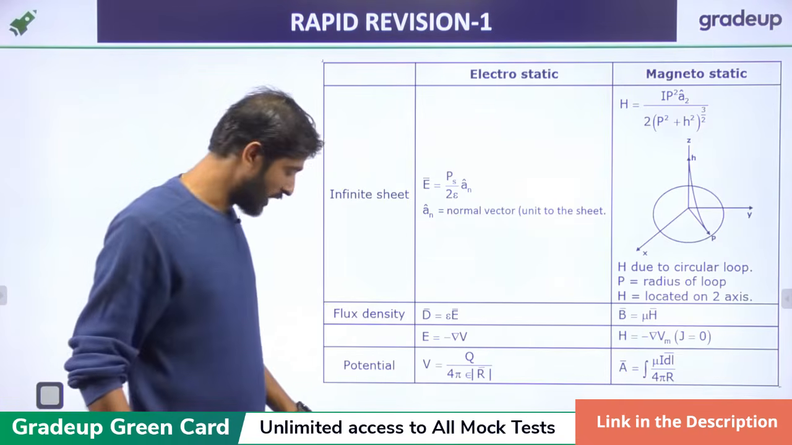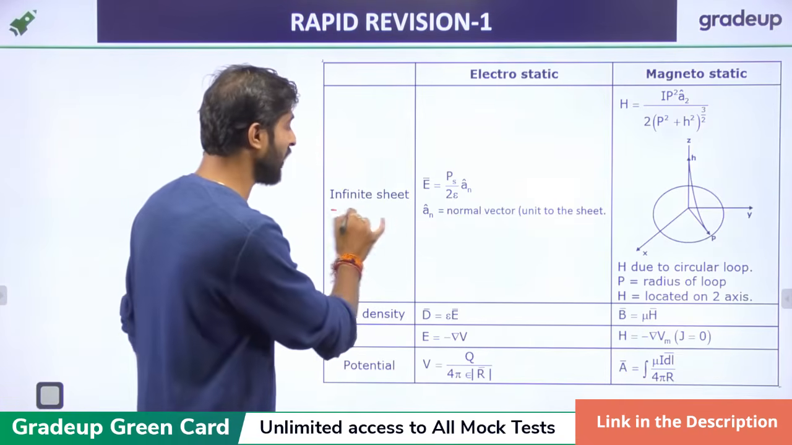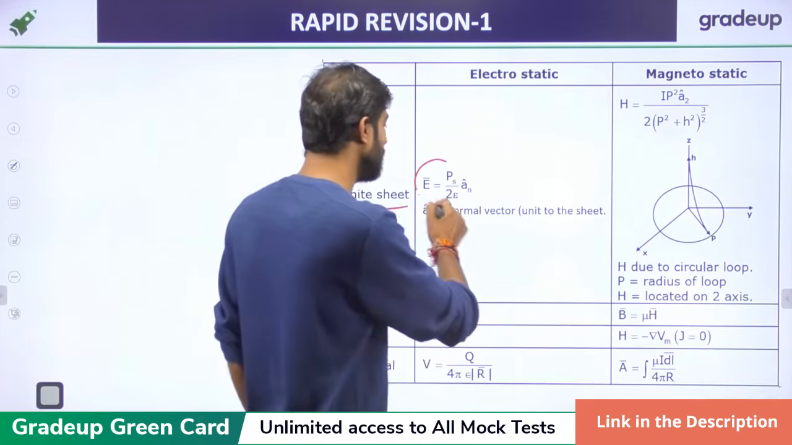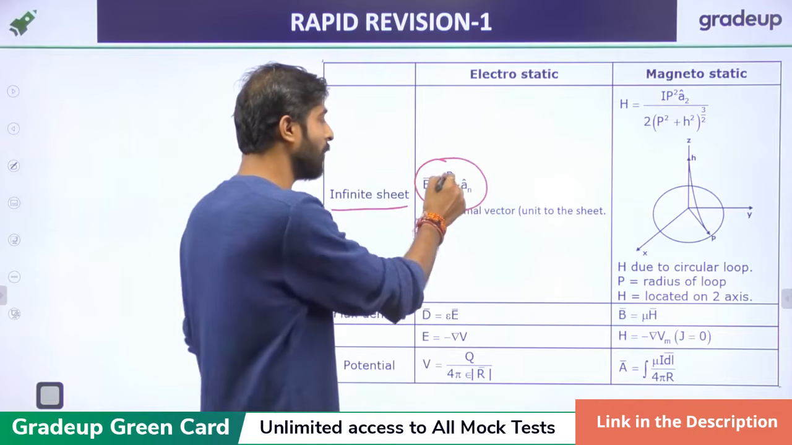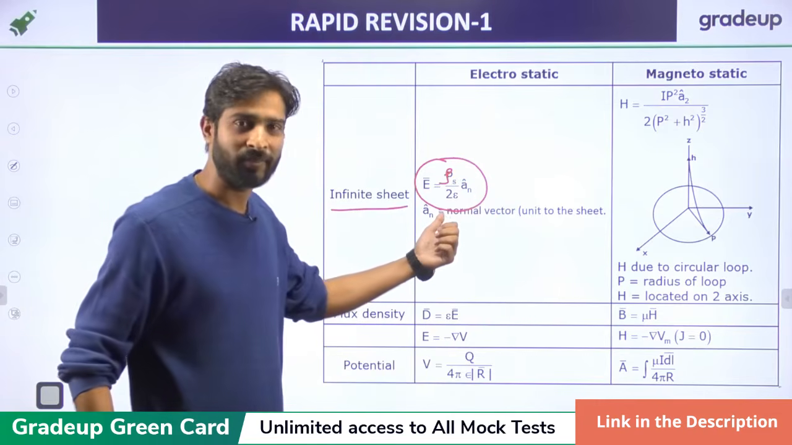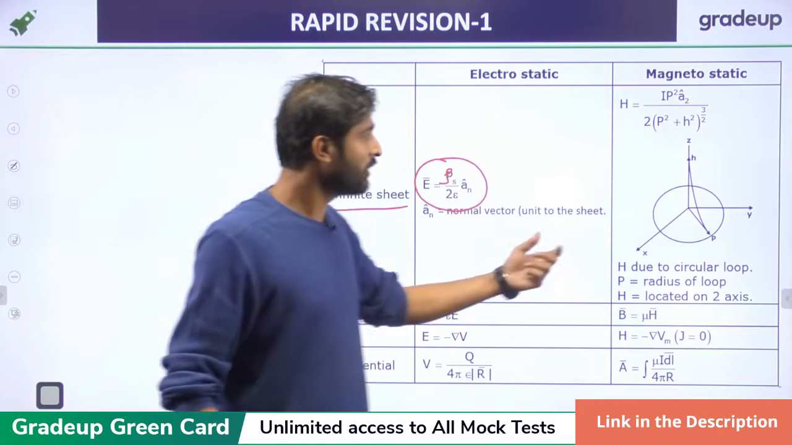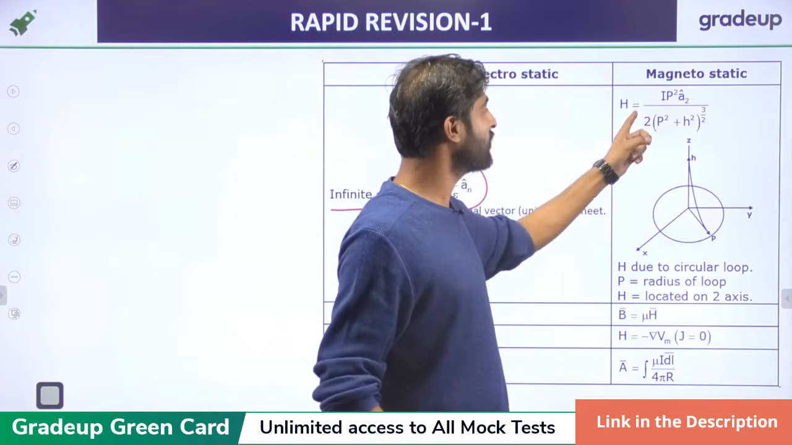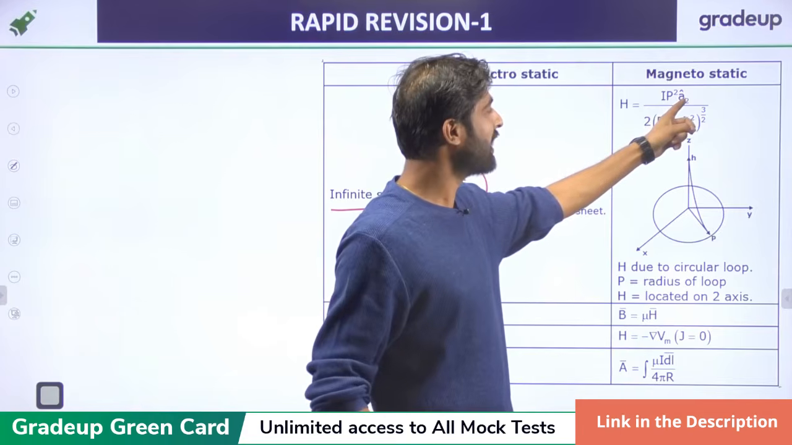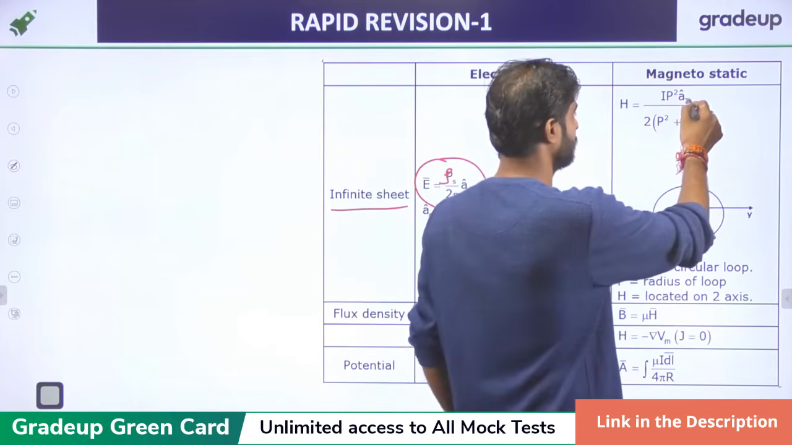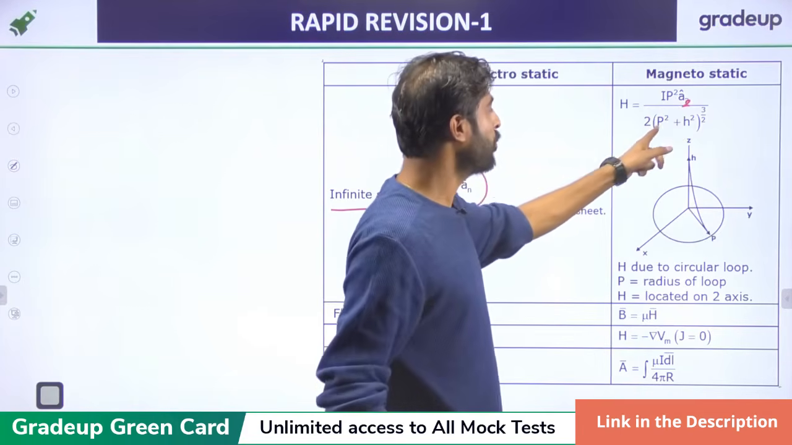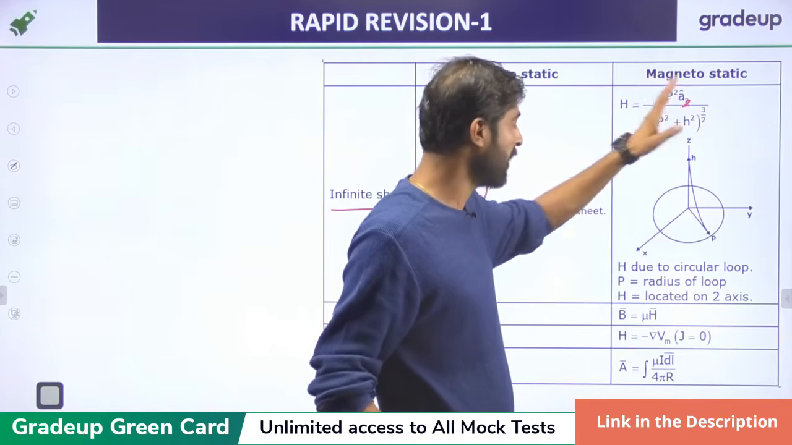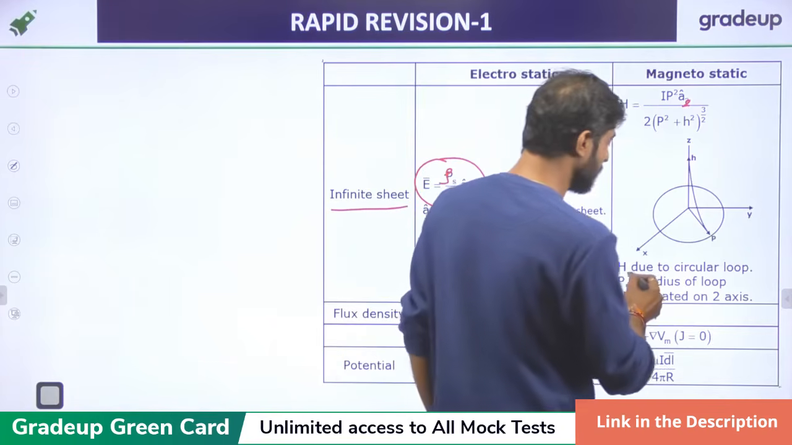Now in electrostatics, if an infinite sheet is present, then E is rho S upon 2 epsilon in the positive direction, as we have seen. And in magnetics, if this type of sheet is present, then H equals I rho square a z upon 2 times rho square plus h square to the power 3 by 2.